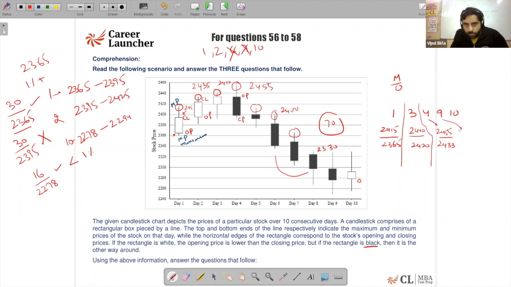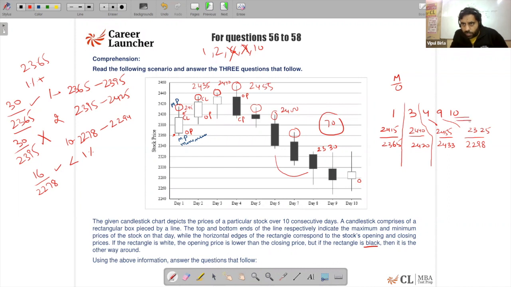For day 9, it is 2298 is the opening value, and the peak was 2325.